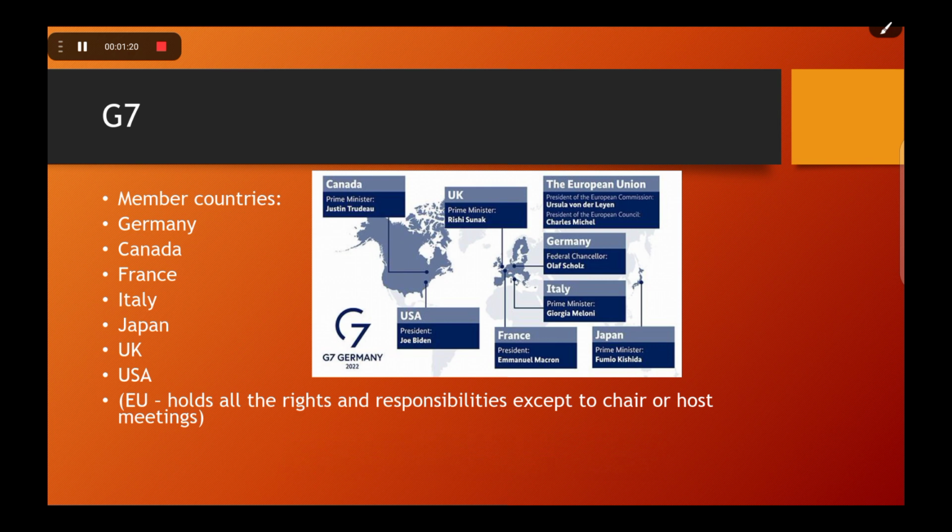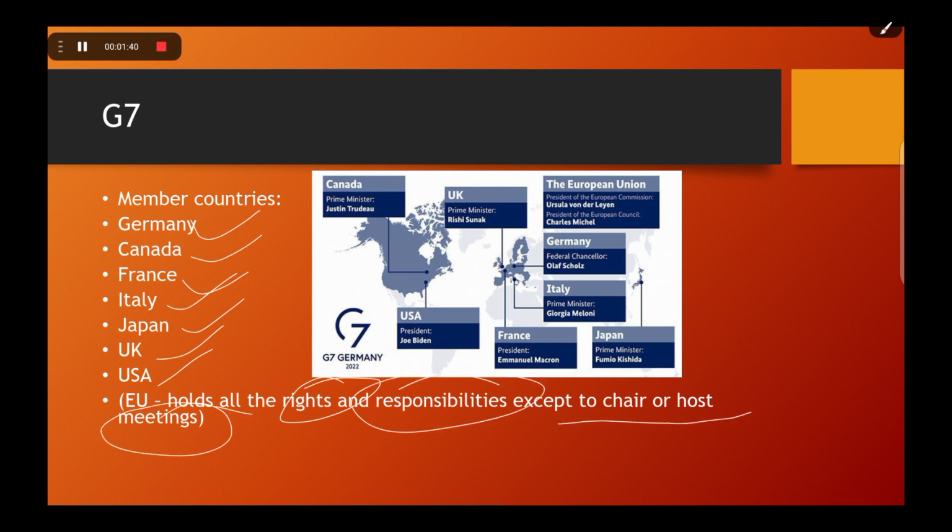So let's talk about the member countries of G7. It is Germany, Canada, France, Italy, Japan, UK, USA. The EU is the non-enumerated member. It has all the rights and responsibilities, but it cannot chair or host meetings.